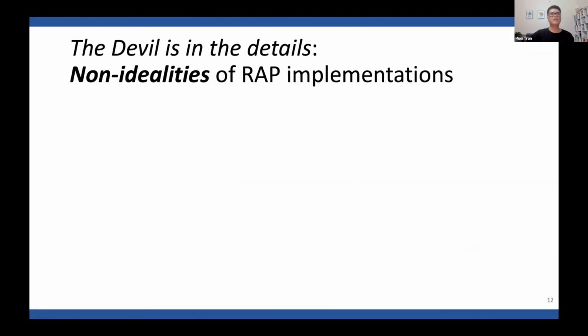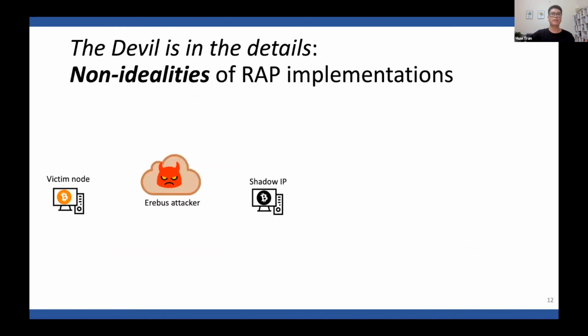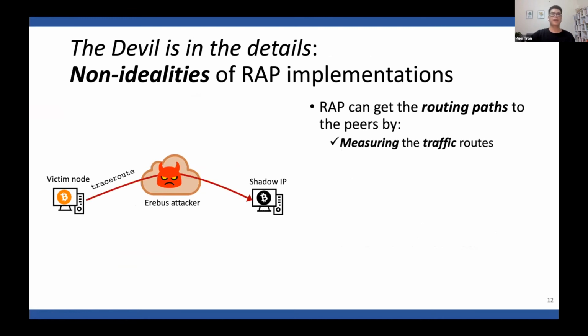As always, the devil is in the details. In particular, we found some non-idealities of RAP implementations. Assuming a victim node is getting the routing path to the shadow IPs on the right side, here RAP can guess the route by measuring the traffic route using some probing tools, such as traceroute.